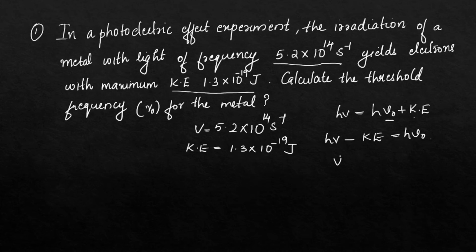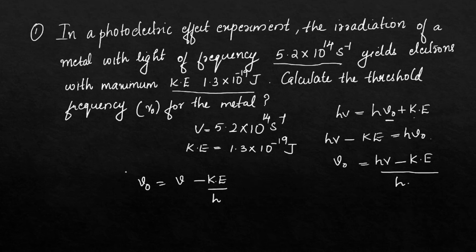So nu 0 is h nu minus kinetic energy, the whole divided by h. That means nu 0 is equal to h nu by h, we can cancel both h and write it as nu minus kinetic energy divided by h. This will be the equation that we will obtain to find the threshold frequency.